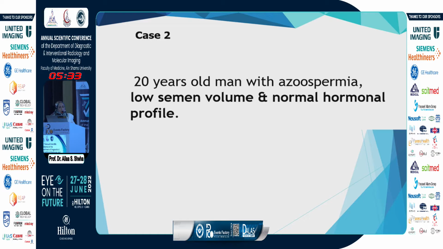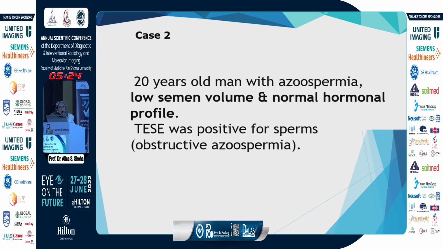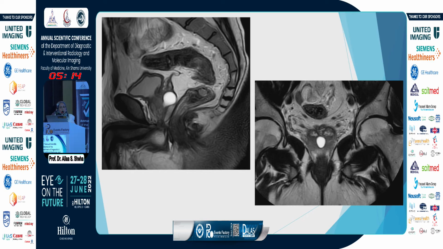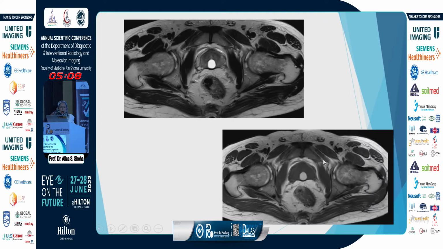Case 2 is a 20-year-old man with azoospermia, low semen volume, normal hormonal profile, again going with obstructive. The testicular biopsy was for obstructive azoospermia. MRI showed average volume of both testes, and low ADC value with a prostatic utricle cyst. Here we can see a midline cyst in the vicinity of the prostate gland. And here is an axial image with a high T1 signal denoting proteinaceous content. So this is an obstructive case.